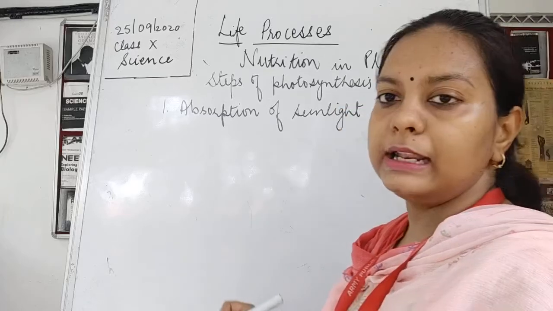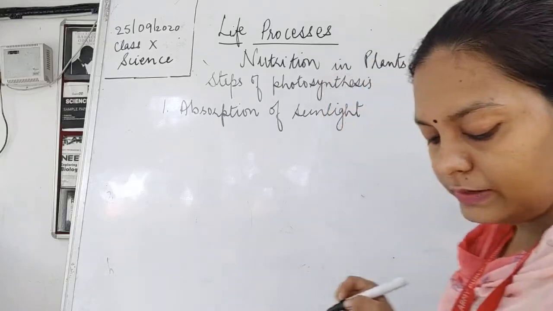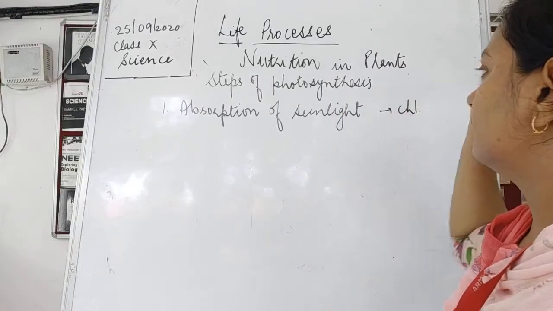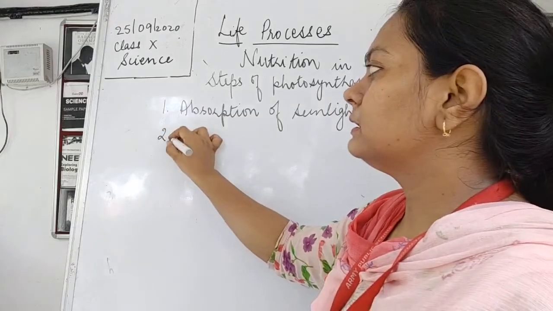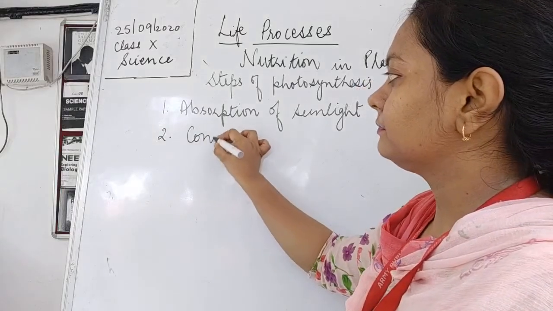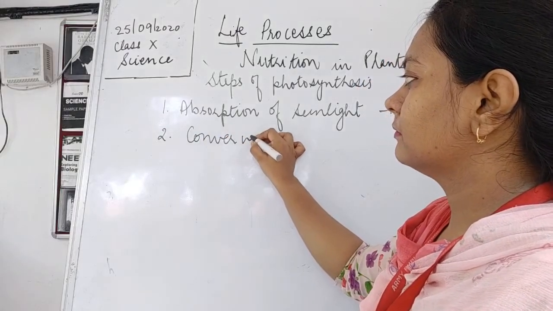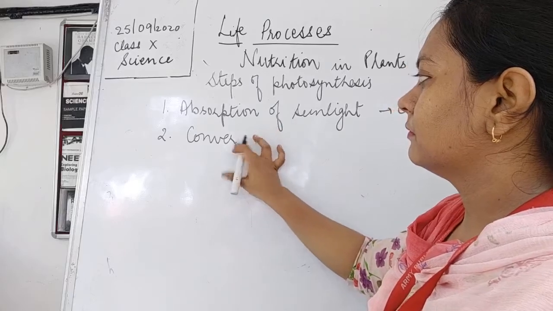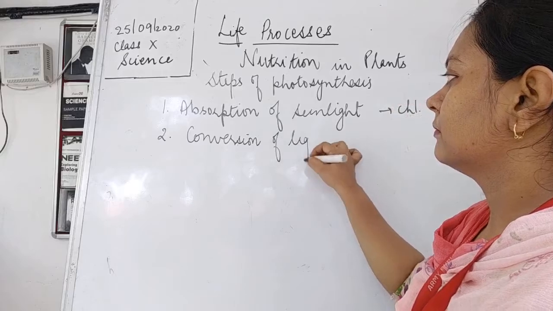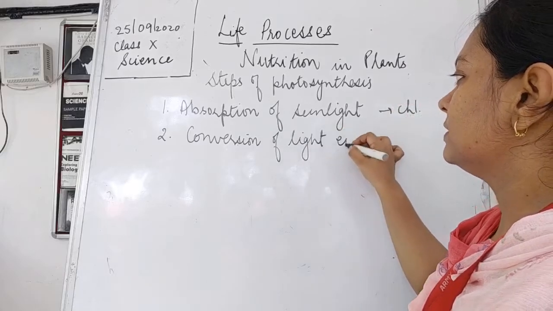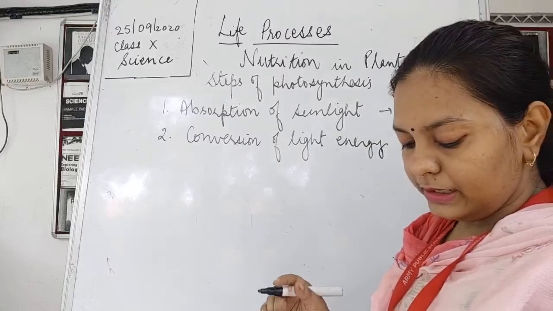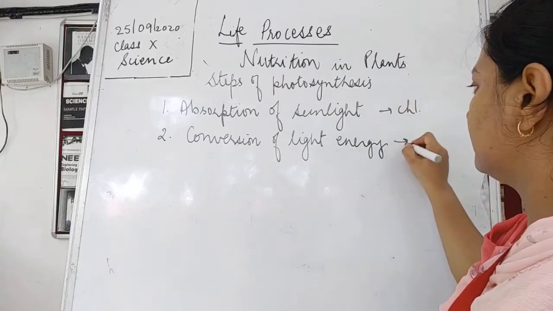Once the sunlight is getting absorbed, now the sunlight is getting absorbed by whom? It is being absorbed by the chlorophyll. Okay. The next, the second step, is the conversion of this light energy. The conversion of light energy is taking place into chemical energy.